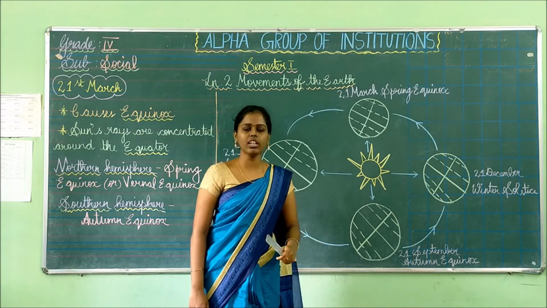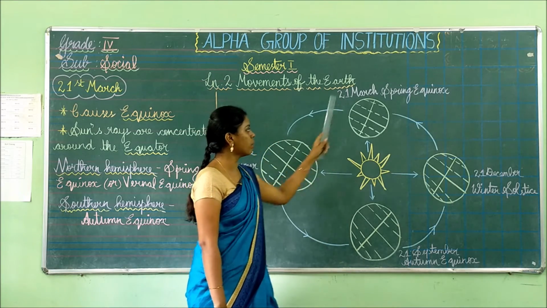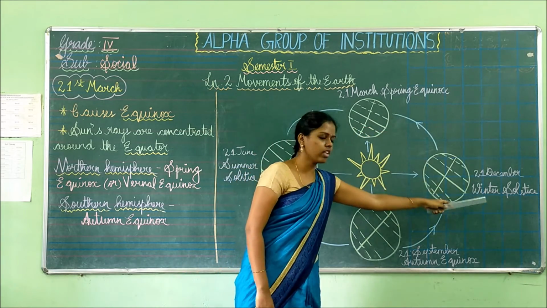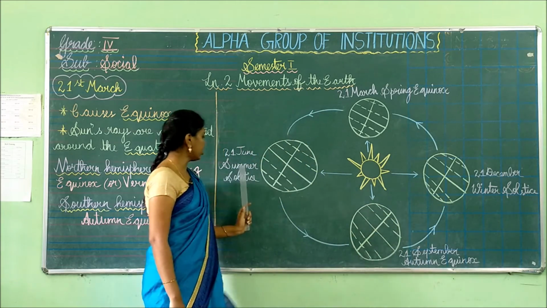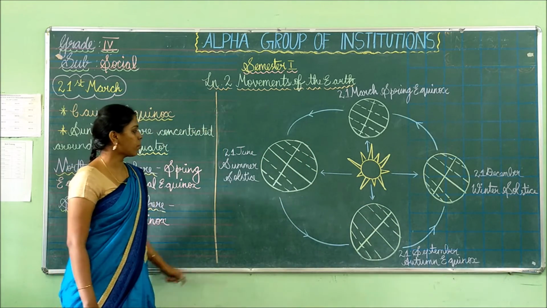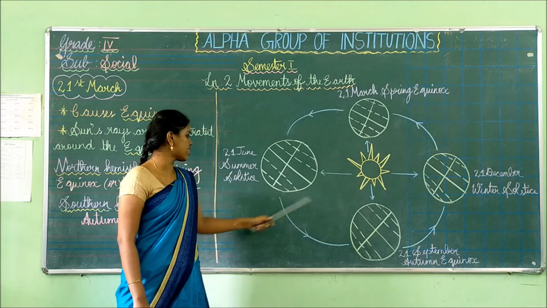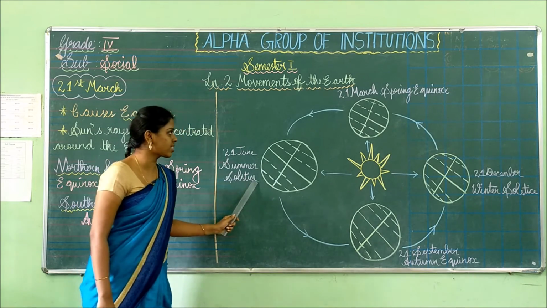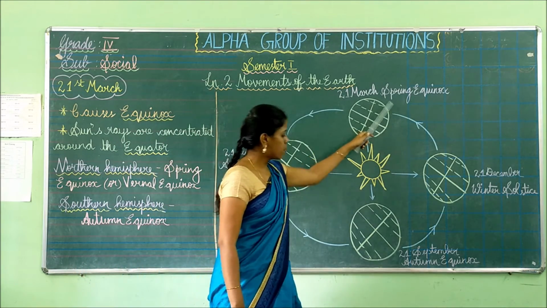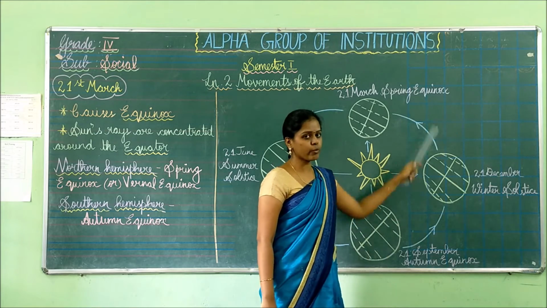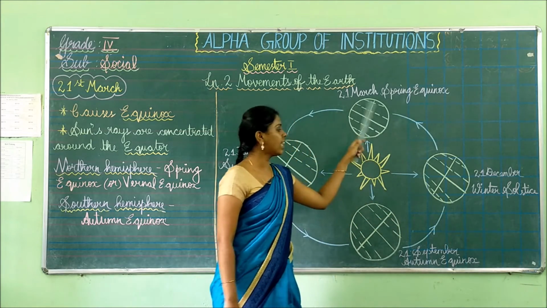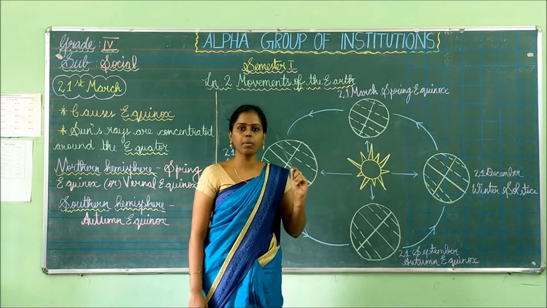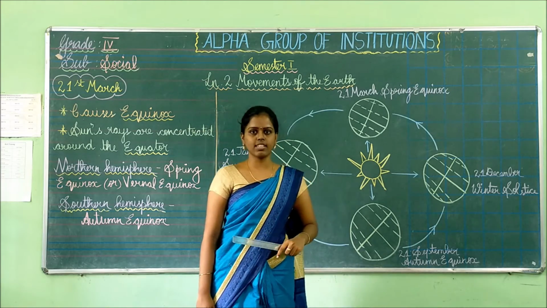You have to remember those months: in which month there will be spring, in which month there will be winter, autumn and summer. You have to remember that for summer and winter the word solstice is used, and for spring and autumn the word equinox is used. All the dates are 21st. You have to remember the different months.